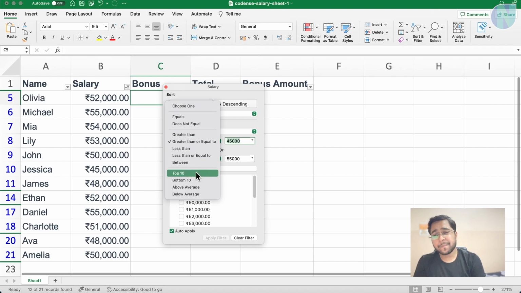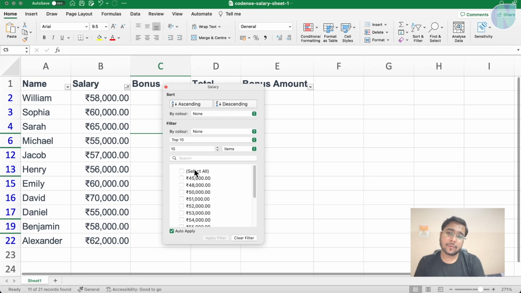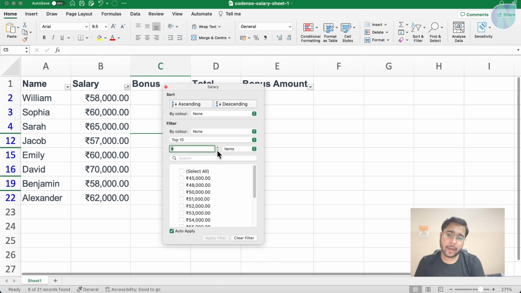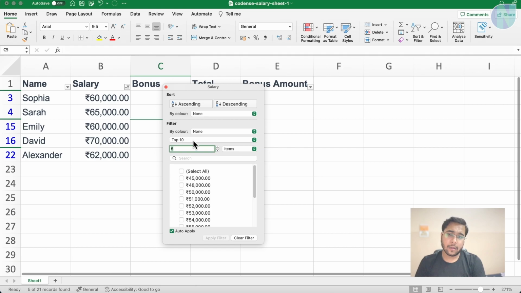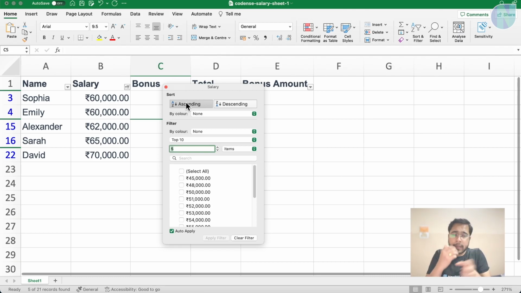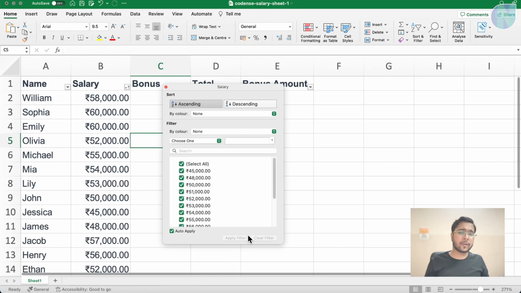I can select top 10 entries. You can change the number here as well. I want top 5 entries. See, 60,000, 65, 60, 70, 62. You can also make them ascending or descending here itself. So just try to use these in combination, and you will see the beauty of this Excel sheet. It can save a lot of time of filtering the data. You can click on clear filter here to clear your filters, and your sheet will come in original state.